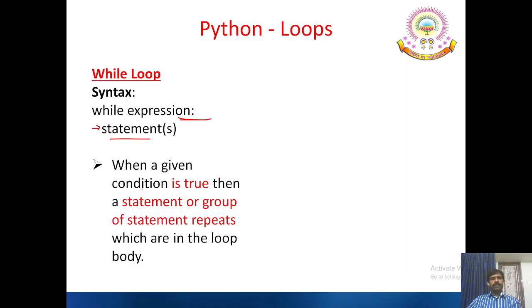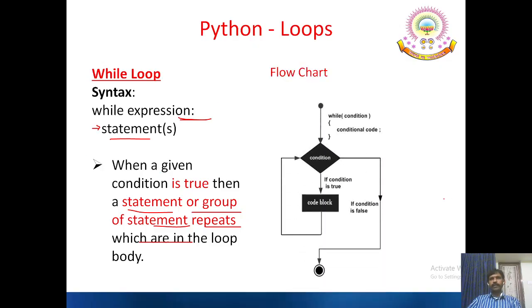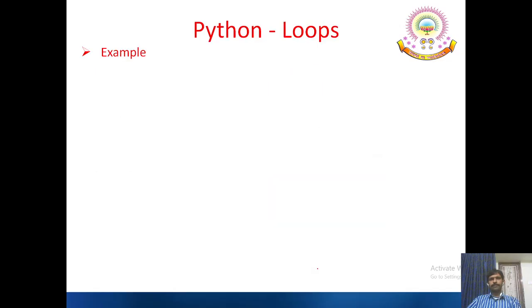Next, when a given condition is true, then the statement or group of statements in the loop body repeats. See the flowchart. This is the condition to be evaluated. If it is true, then the block is executed. After completing the execution, it returns to the condition evaluation again, and it continues to execute the same block until it becomes false. When it is false, it continues to the normal sequence of operations.